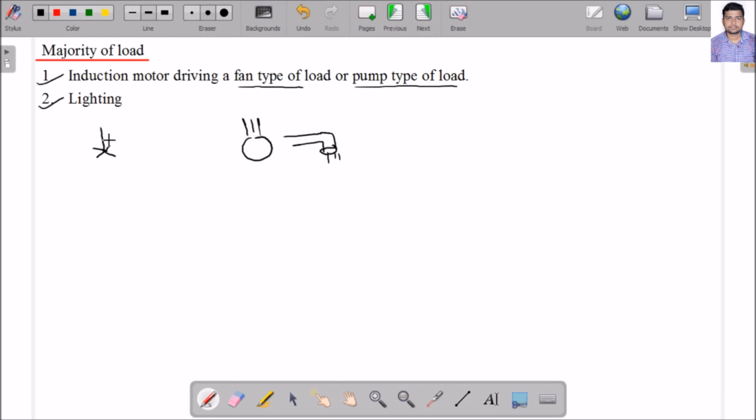In the first case, suppose my objective is to reduce the discharge of the fan, because the fan is rotating, I am getting the air discharge from here. My objective is to decrease the discharge of the fan, and here my objective is to decrease the discharge of water. So how can I decrease the discharge of the fan? Simply by using a damper. Suppose I am using a damper here, so the discharge of the fan is reduced.